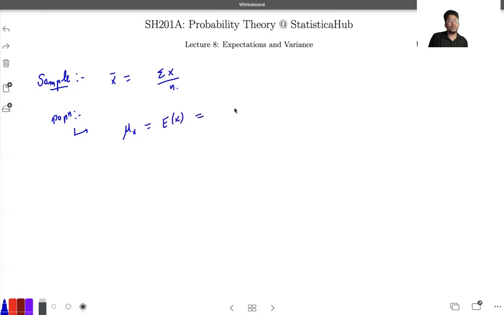That comes out to be the summation over all the values of x of x times the probability function of x, for the case of a discrete random variable. For a continuous random variable, it will be the integration over all the values of x of x times f of x dx, in the course of discrete and continuous random variables.